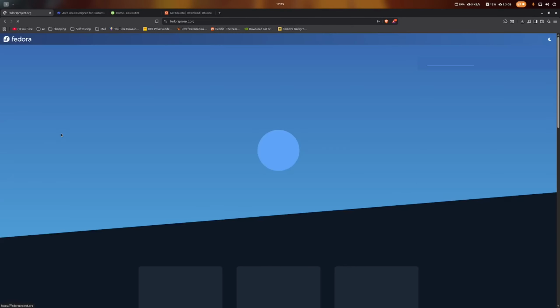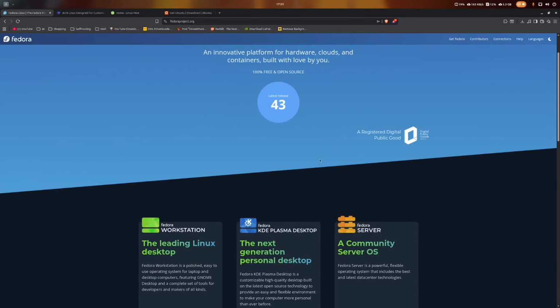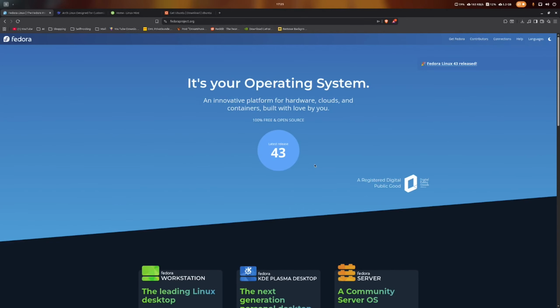Fedora Linux is a rolling release distro, which means you always have the latest packages and stuff like that, but it is also stable at the same time, because they basically have a test timeline before the stuff rolls into the main distro. That makes it stable, which is very good if you want to use it for multiple tasks. And you always have the latest packages. Like if you're using an AMD GPU, you're always gonna have the latest AMD Mesa drivers.